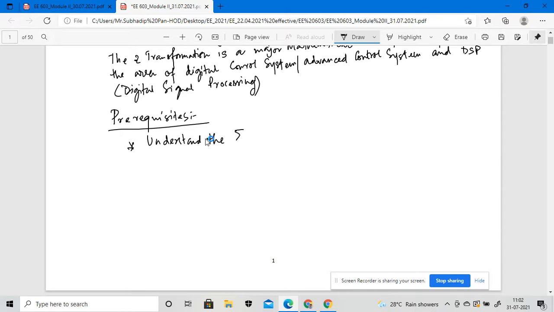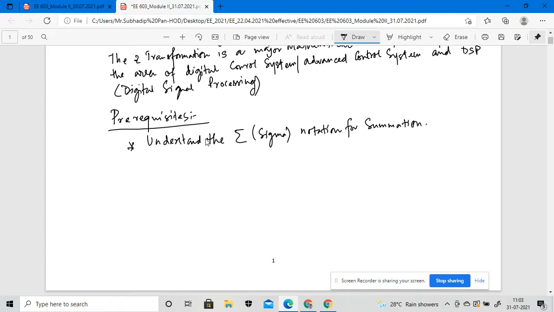This one is actually called sigma, that means summation. So this is a prerequisite before understanding the Z transformation.